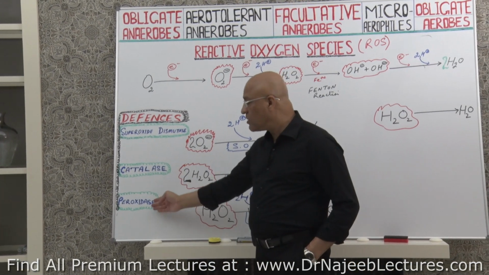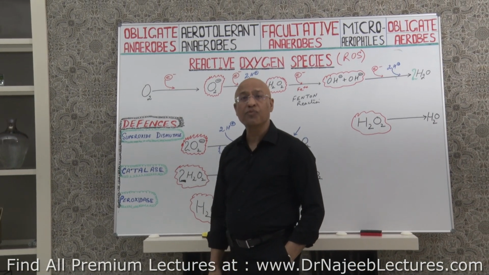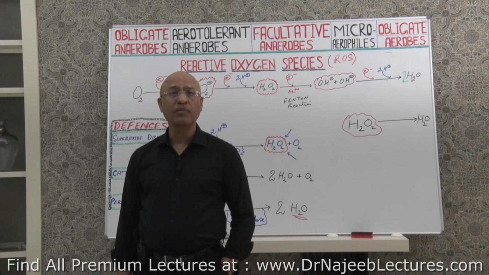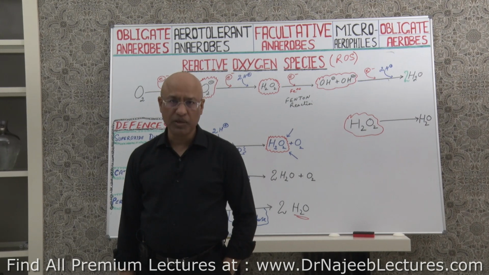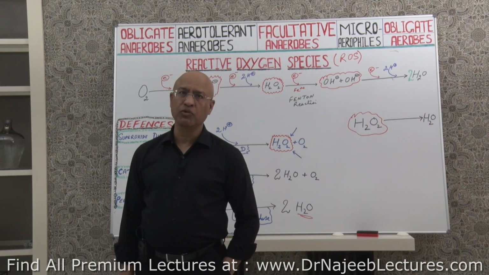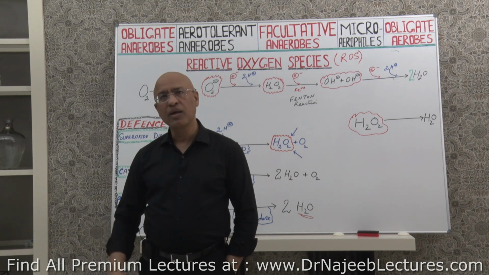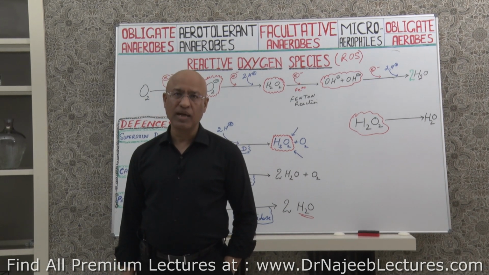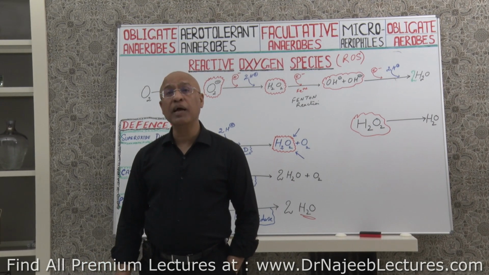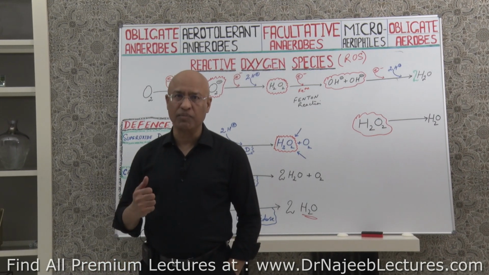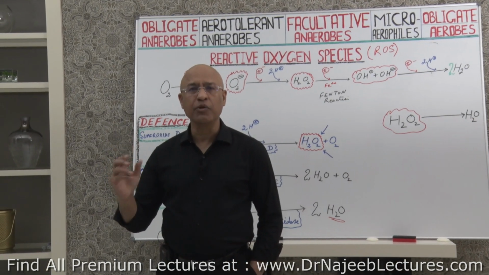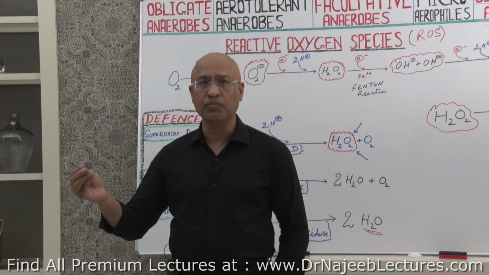If they have none of these enzymes, they cannot defend themselves against the reactive oxygen species. So these bacteria will be destroyed in the presence of oxygen. So they stay in and survive only in anaerobic environment. They multiply only in anaerobic environment. Such bacteria are said to be strict anaerobes or obligate anaerobes.